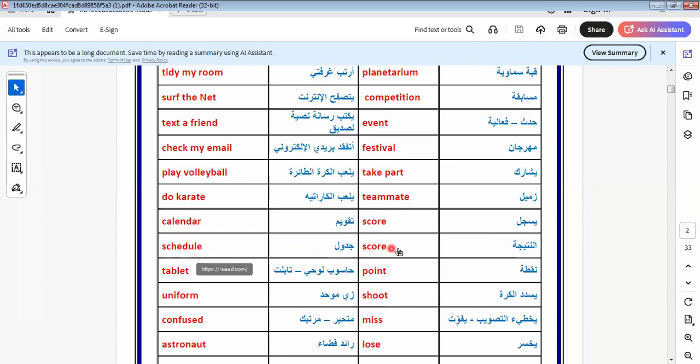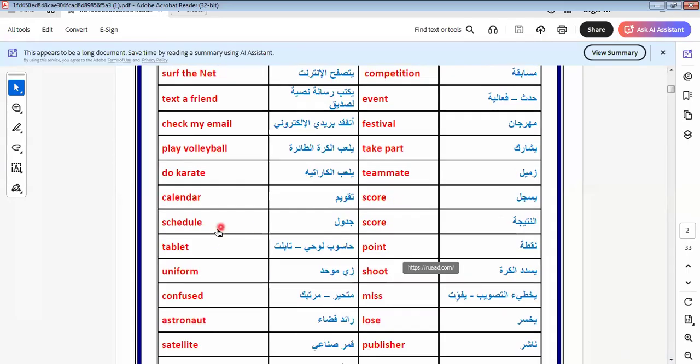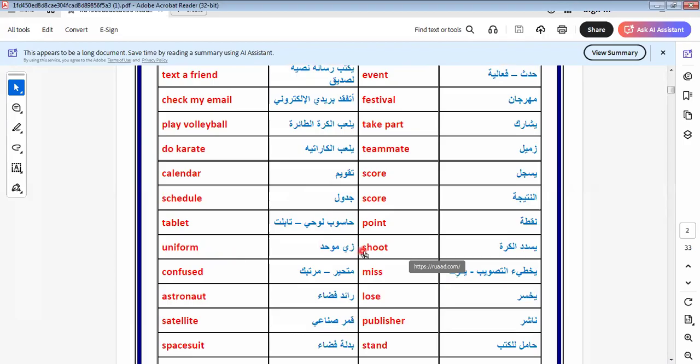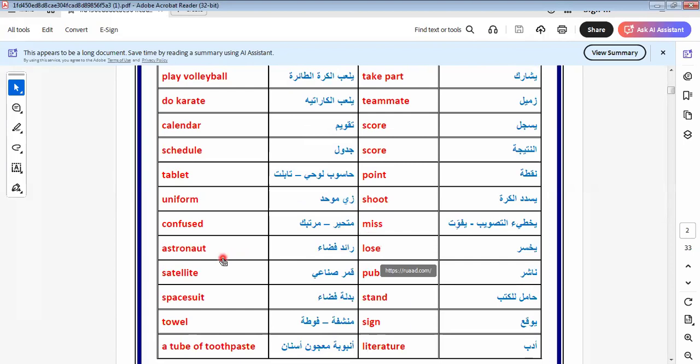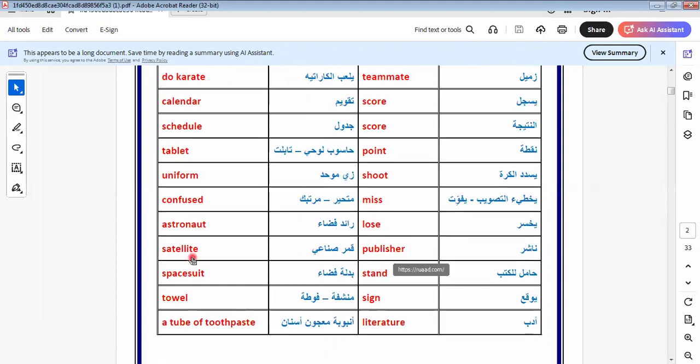Okay, calendar. Here is score. Here is schedule. Score has two meanings: record and result. Now we go to schedule. Schedule means timetable. Here is tablet. Here is point. Here is uniform. Shot. Confused. Miss. Restaurant. Loose. Satellite. Publisher.